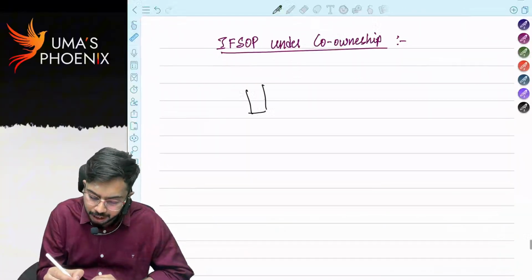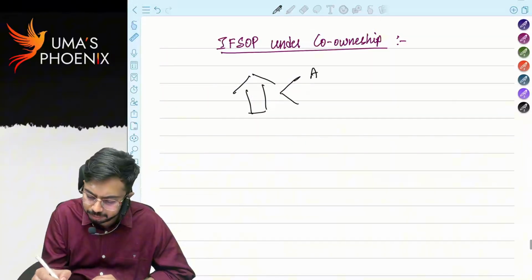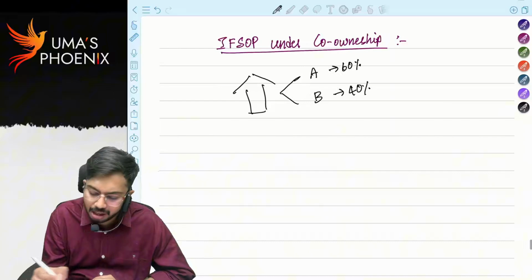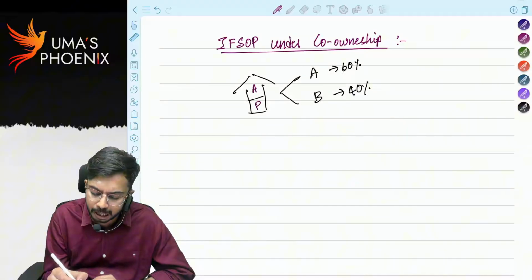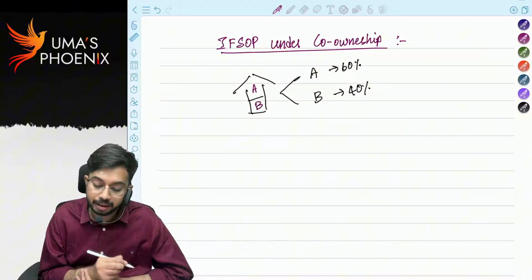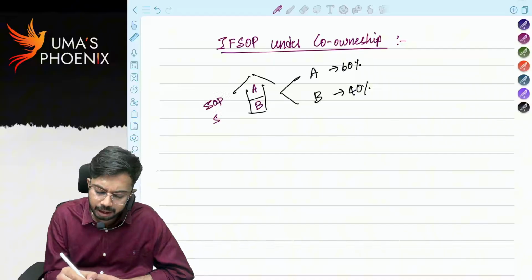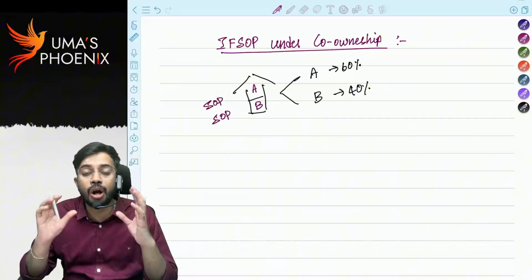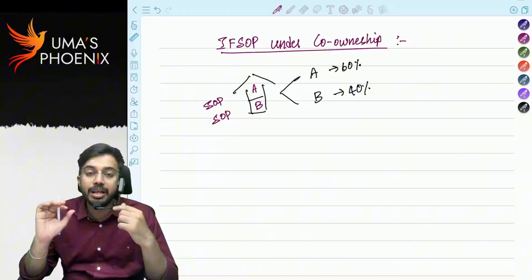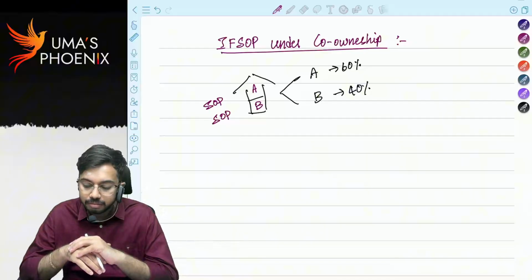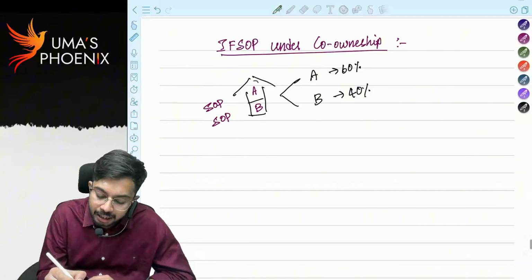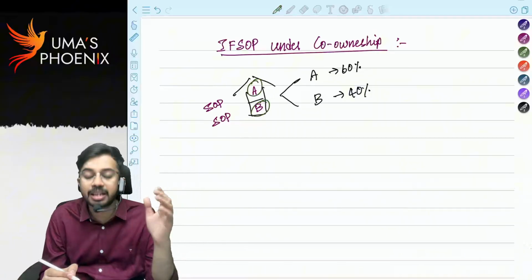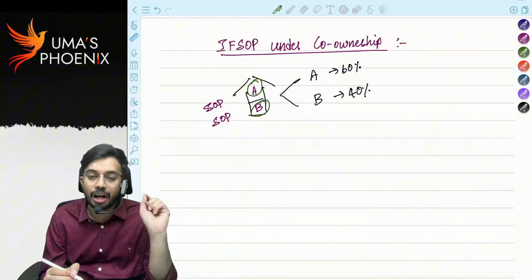the house property is owned by A and B. A's share is 60%, B's share is 40%. This consists of two floors, ground floor and first floor. The first floor is occupied by A, the ground floor is occupied by B. That means the whole co-owned house property is self-occupied. In this scenario, income from self-occupied property is calculated separately for A and calculated separately for B. Are you able to understand?